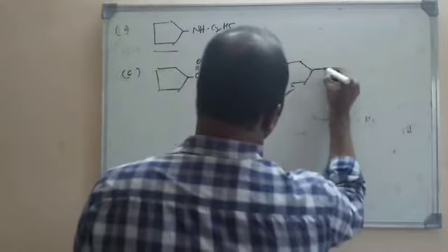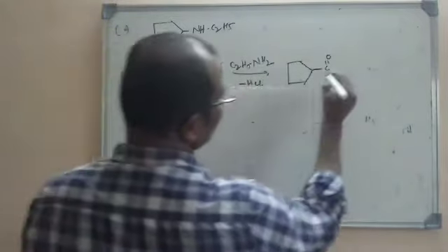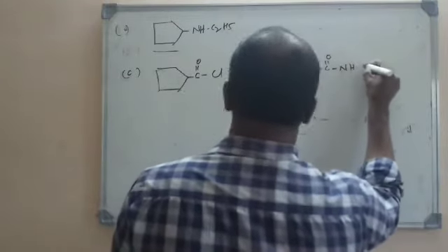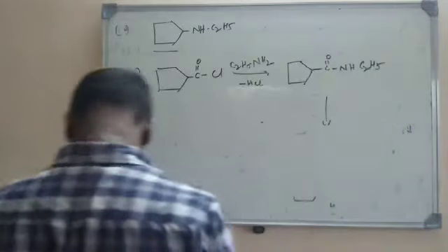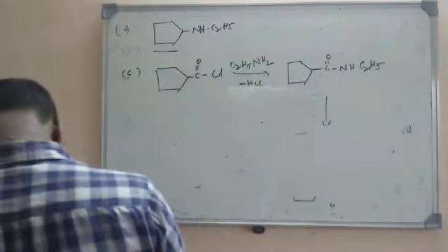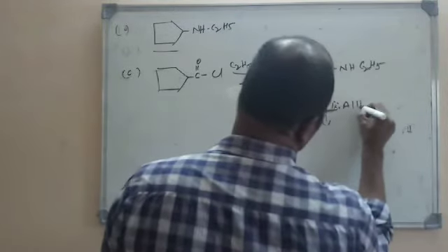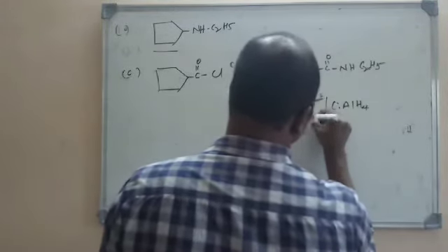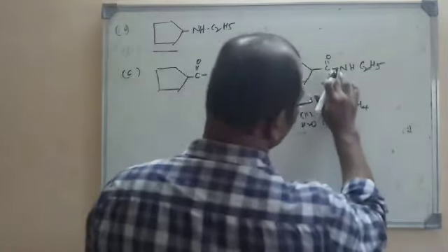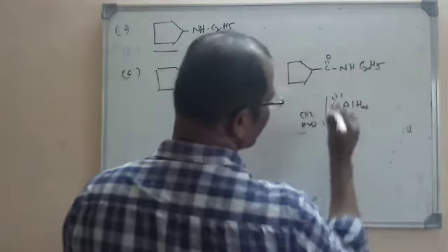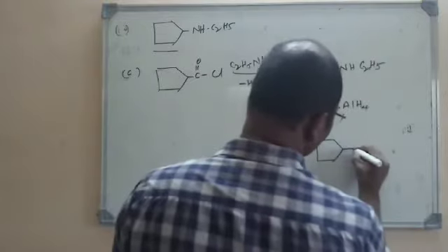This is C double bond O. Here one H and Cl is lost. So what is left here? NH, C2H5. Next step, what is given here? It is reduced with lithium aluminum hydride and water. So here addition of hydrogen, what will it become? Here oxygen will be lost in the form of water. So what are we going to get here?